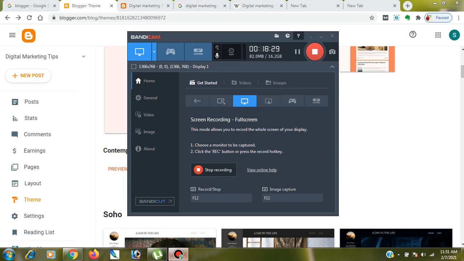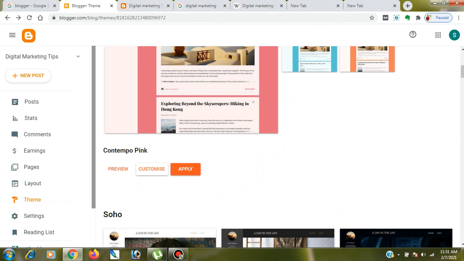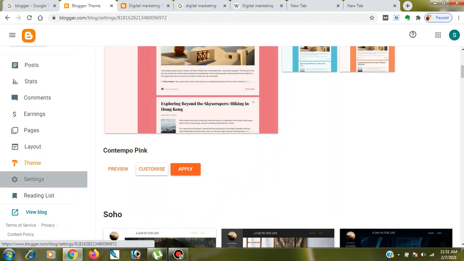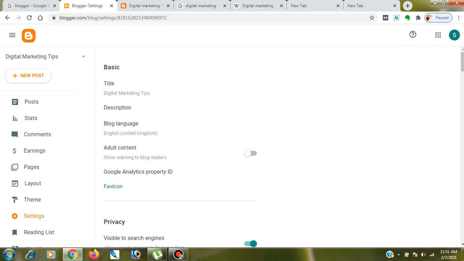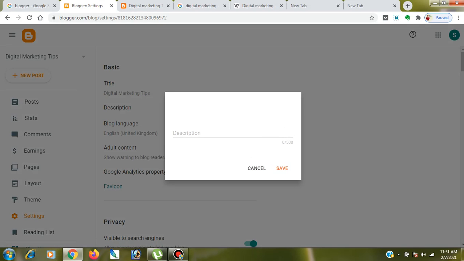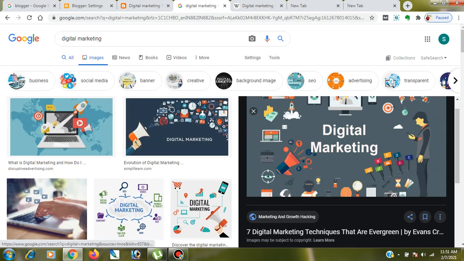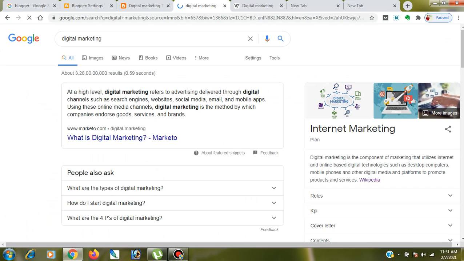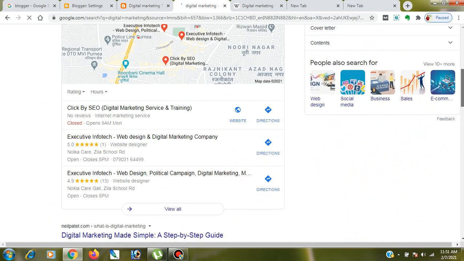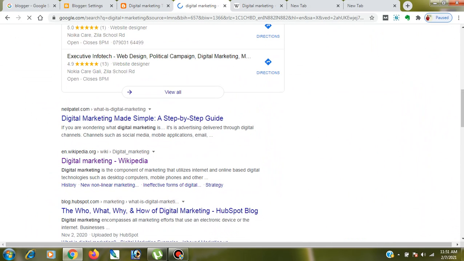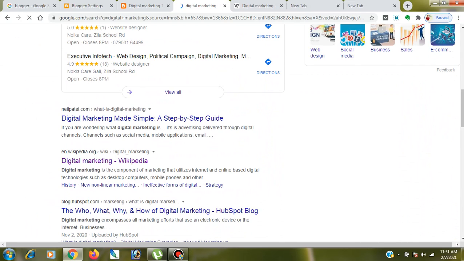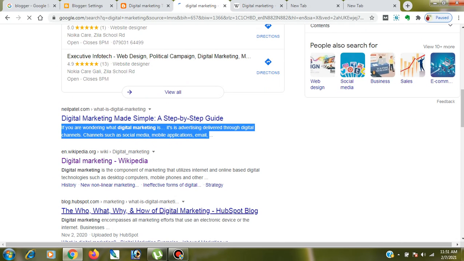Let's move to the Settings part, guys. What do we have in the settings? This is the title that I used, Digital Marketing Tips. This is the description. This is mandatory, you need to have a description. What is a description? Let me show you guys. This snippet of text is called the description.